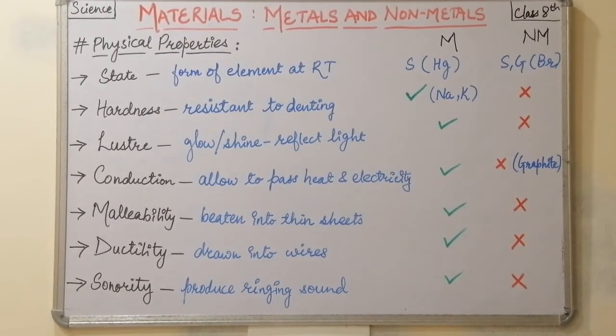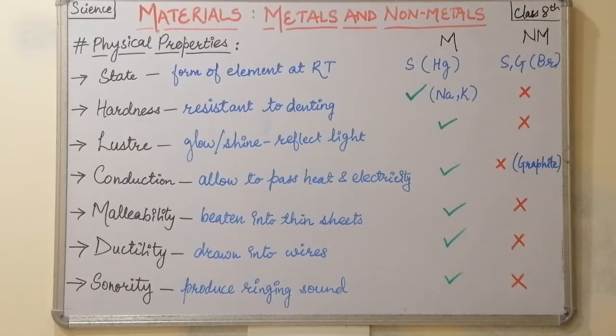Conduction: the materials that allow electricity and heat to pass through them are known as conductors. Our metals are conductors, non-metals are non-conductors or insulators. The exception is graphite, through which electricity and heat can pass. Malleability: the materials which show this property are known as malleable.